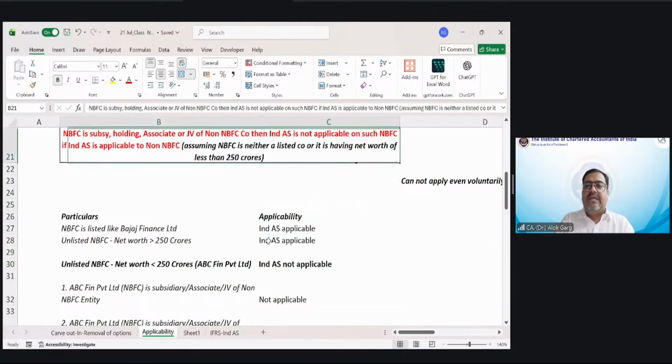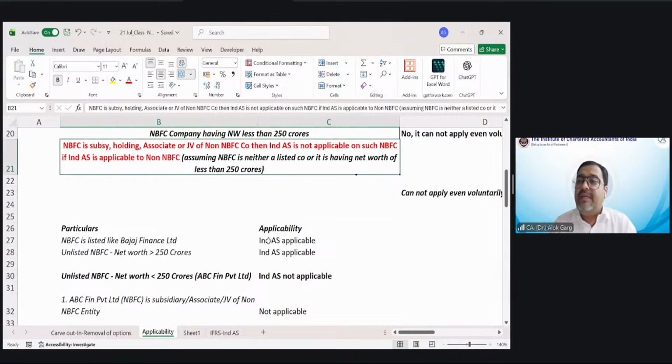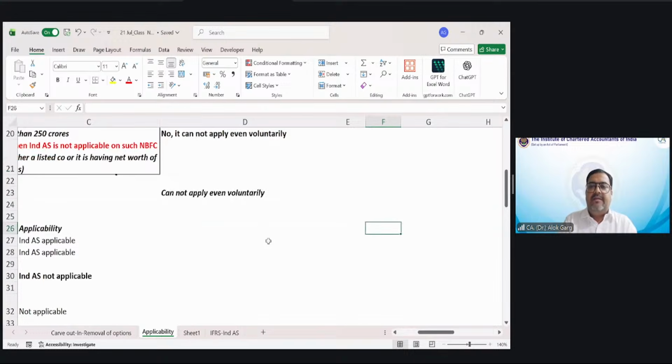Now, this last point. If an NBFC is a subsidiary, holding, associate or JV of a non-NBFC company, friends, take Reliance Industries Limited, RIL. What is RIL? NBFC or non-NBFC? RIL is non-NBFC.